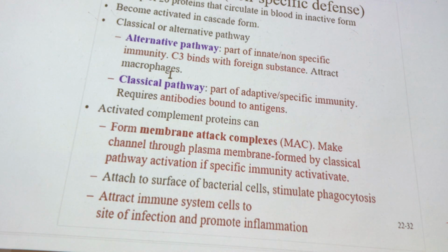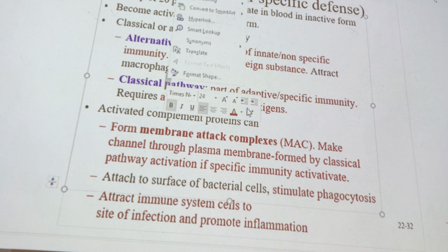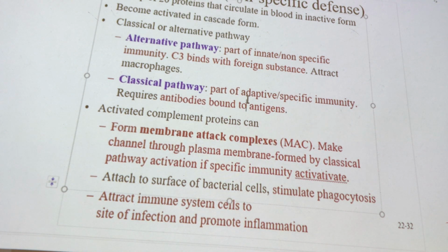As it binds in the alternative pathway, it's like a sign, like a flag. That flag then draws macrophages and more white blood cells to that site. Or once we've already activated the specific immunity, complement can also help our antibodies and our immune cells. So with the classical pathway, antibodies bound to antigens activate complement, then they form membrane